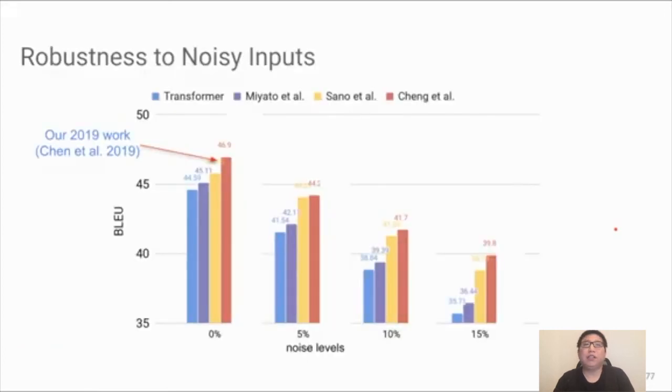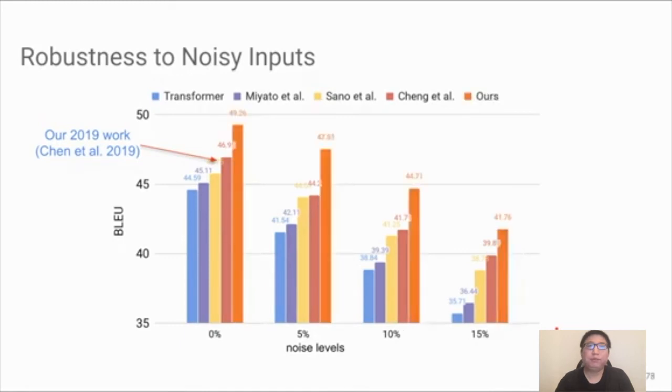Now, for the robustness experiment, here we show the result of our previous approach. Recall that the x-axis represents the noise level from 0% to 15%. The y-axis represents the BLEU score, and the blue bar here represents our previous approach. With our new approach, we can see a significant improvement over all the methods across all the noise levels. That means the new method exhibits stronger robustness against noise.